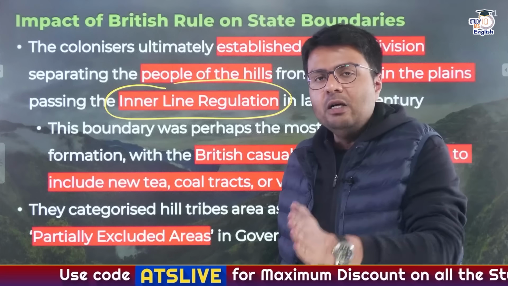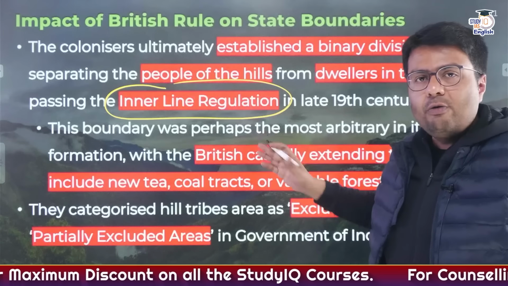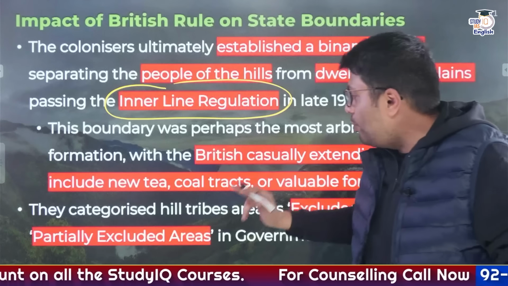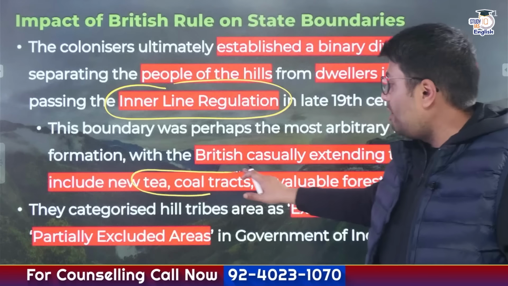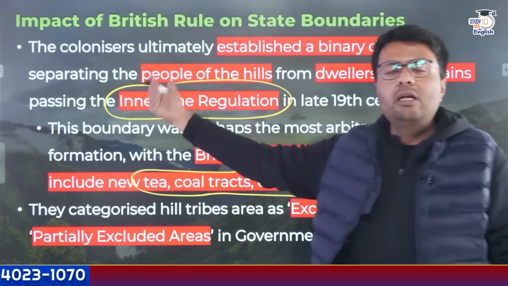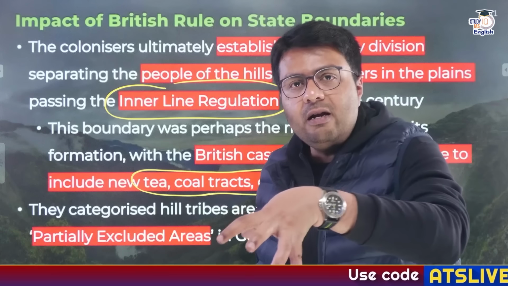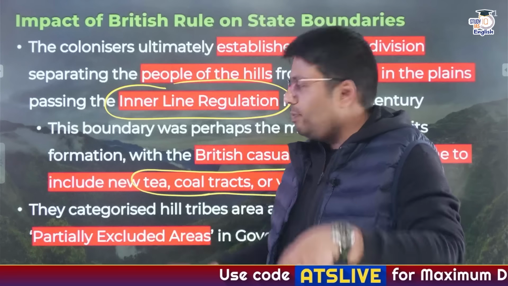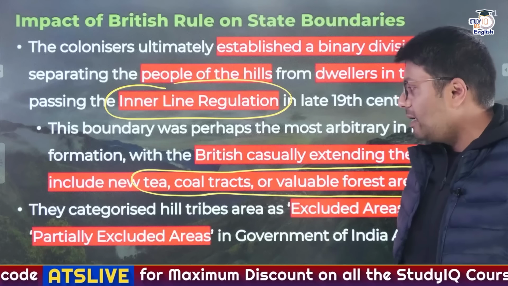Had this had social motives, it would have been a static regulation, but you will realize Inner Line Regulations were changed arbitrarily to include areas that had tea plantations, coal tracts and valuable forest areas. So this evidence gives you an idea that the intention of creating this division was security interest, and it was economic interest, because these areas had very high economic potential which the Britishers wanted to harness.